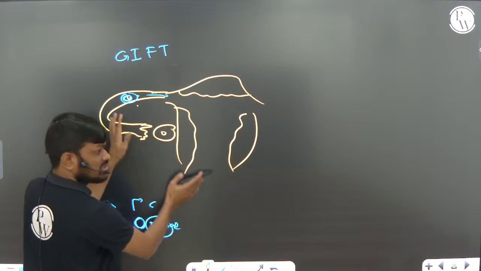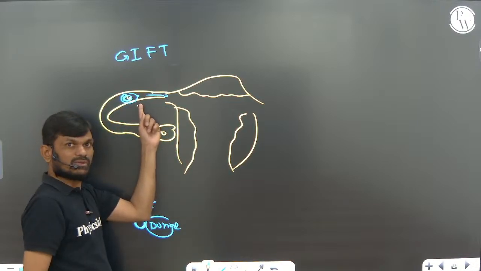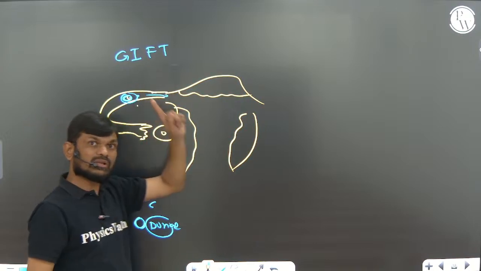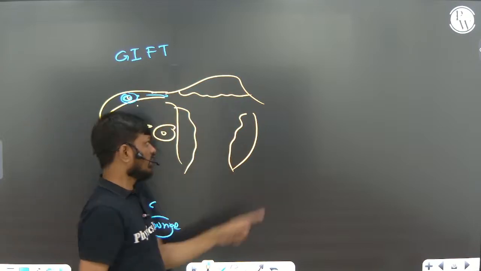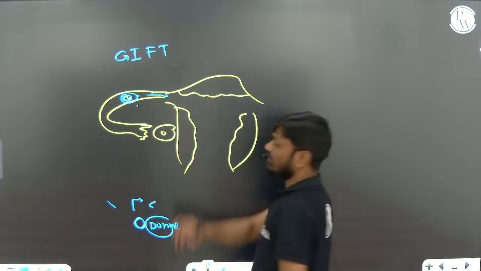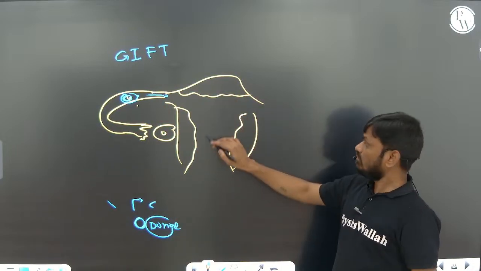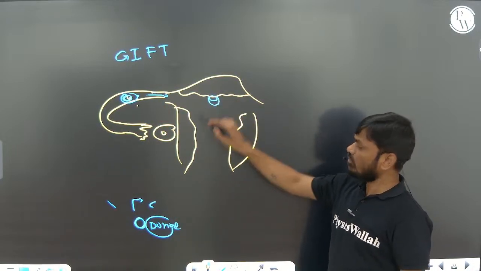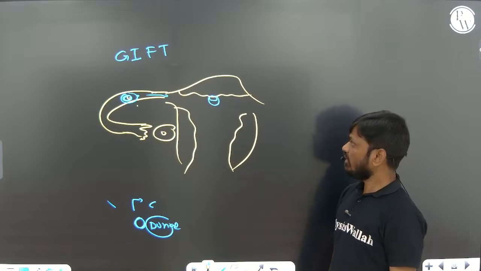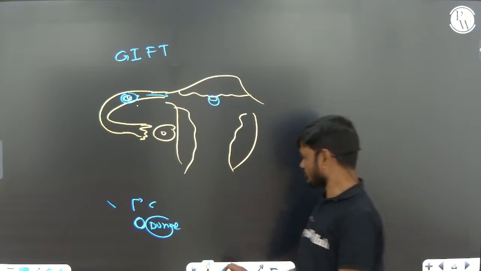Now the fertilization occurs inside the body, so GIFT comes under the in vivo technique. After fertilization, her endometrium lining can support the pregnancy. This is very, very important.